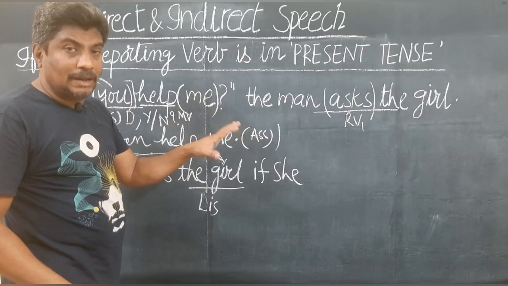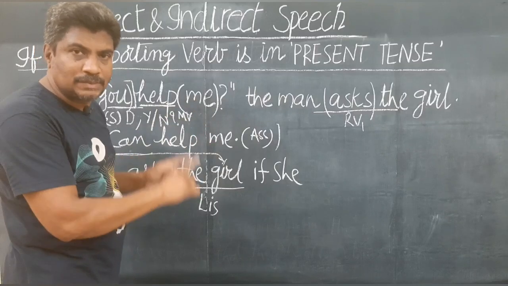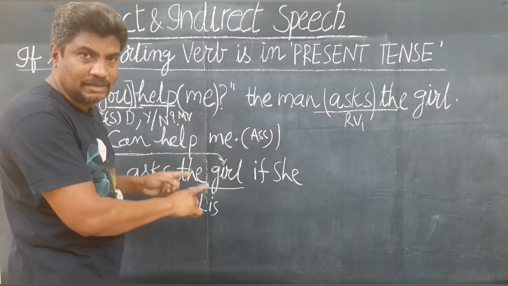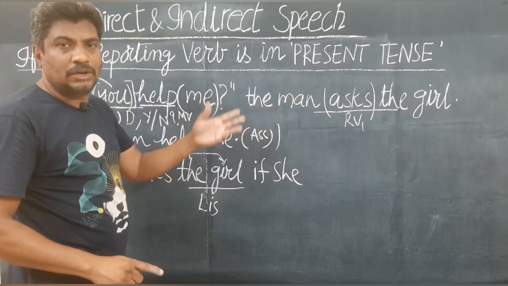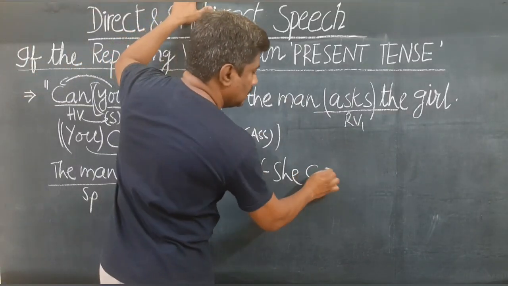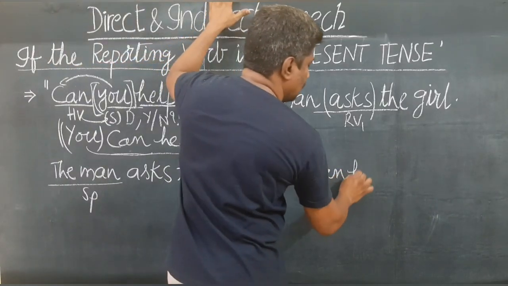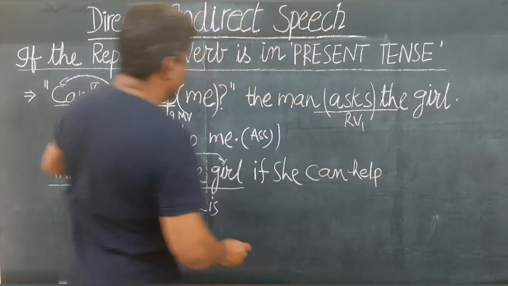Likewise, depending on the number of the subject, they change, but the tense remains the same. Present perfect remains present perfect. Present perfect continuous tense remains present perfect continuous. Simple future remains simple future. Likewise, here "can" doesn't change. "She can". The main verb also doesn't change: "help". "If she can help me."